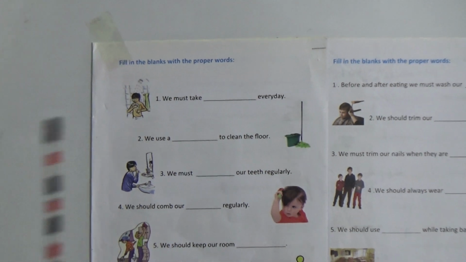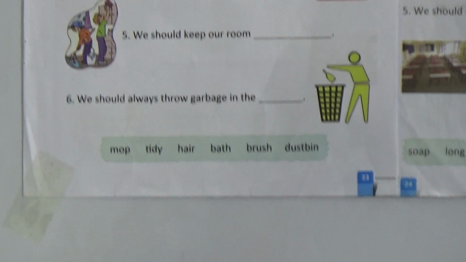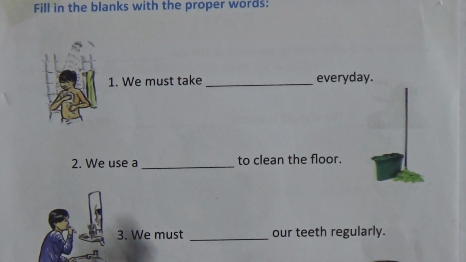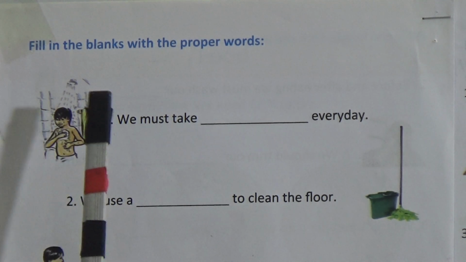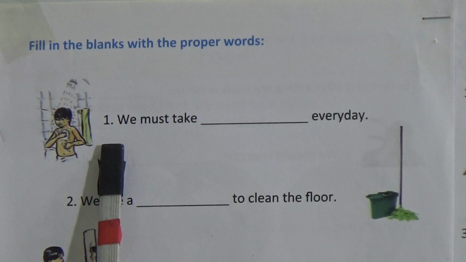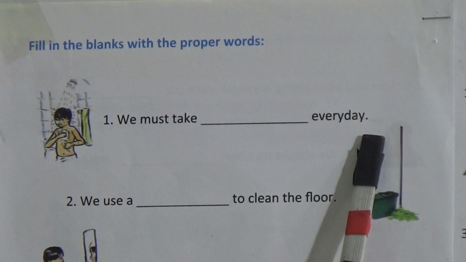Students, when you are watching this class, please open your book. Look at here, this is page number 23 and here are some fill in the blanks. From the bottom of this page you can see some words, and we will fill up these blanks with these words. Let's see one number. Fill in the blanks: we must take dash every day.